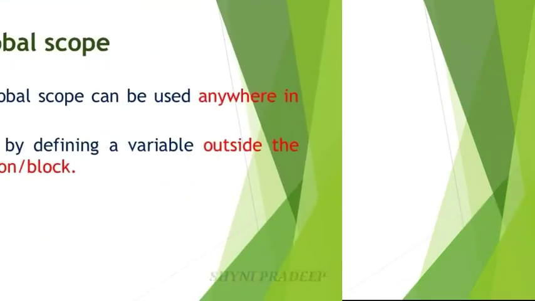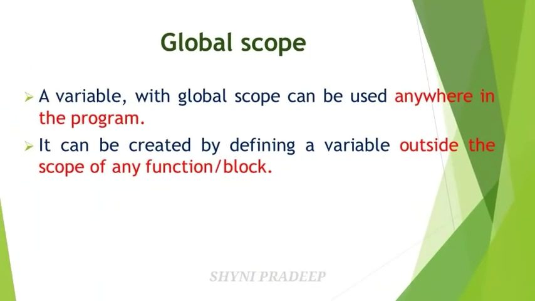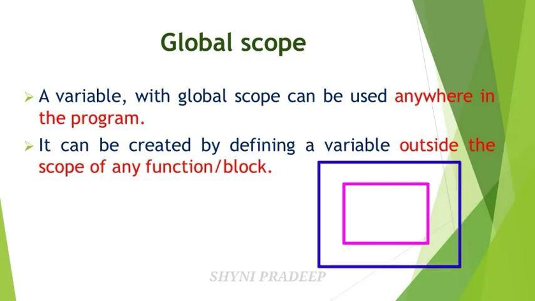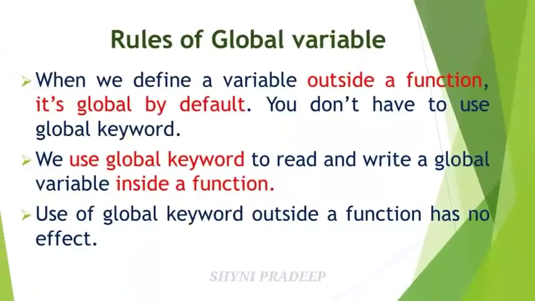Next let us see about global scope. What do you mean by global scope? A variable with a global scope can be used anywhere in the program. It can be created by defining a variable outside the scope of any function or block. You can access the local variable within its block only, okay? But you can access the global variable anywhere in the program, inside and outside of all the functions in a program, okay? So let's see the rules of global scope.